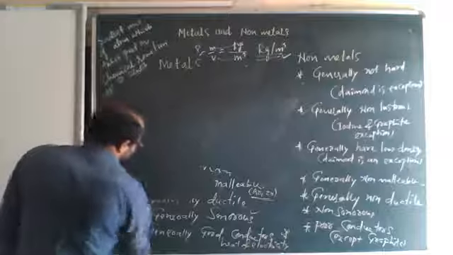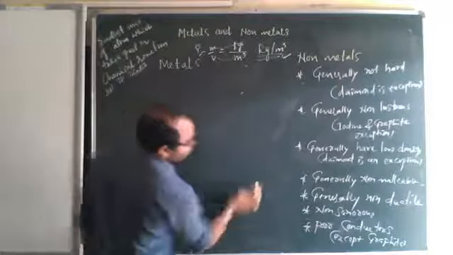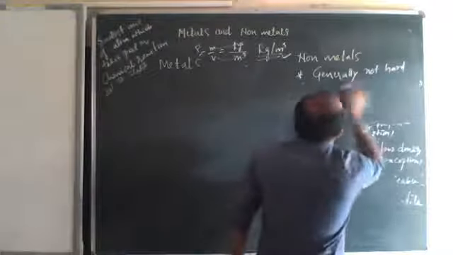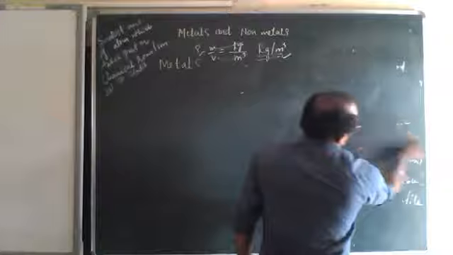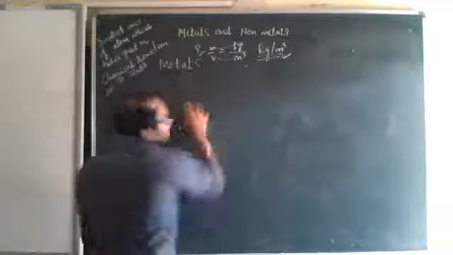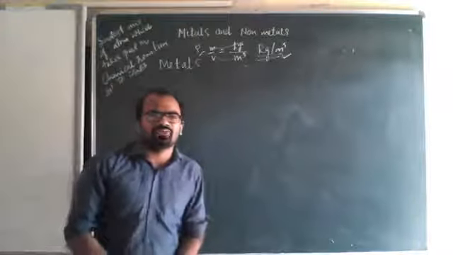We have already seen 7 differences. In the exam, if you write 4 to 5 differences, it is okay for 2 marks, and 6 to 7 differences is okay for 3 marks. It will be asked for a maximum of 2 or 3 marks. If it is asked for 3 marks, write 6 differences. For 2 marks, write 4 differences.